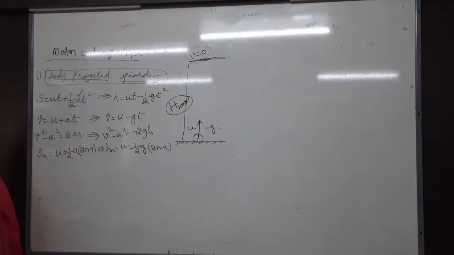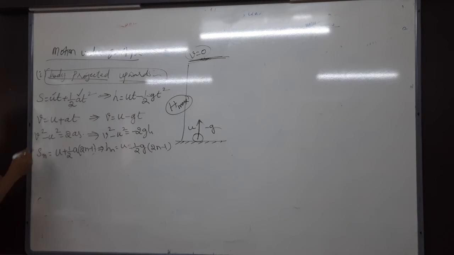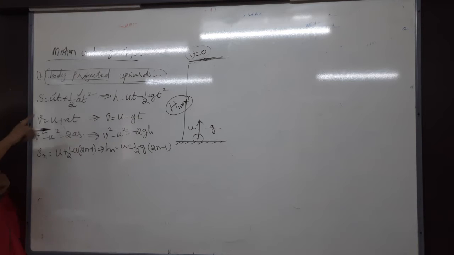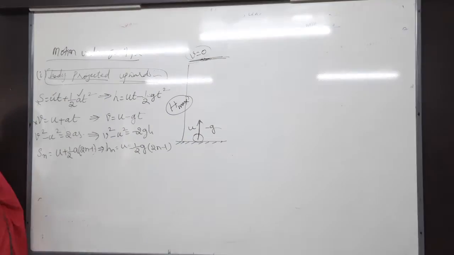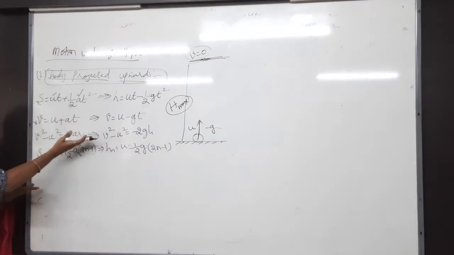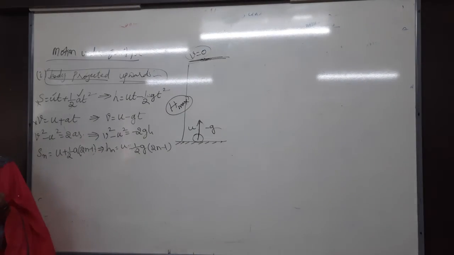Here u is there, v is not there, time also not there, so I cannot use that formula. Next formula, v is equals to u plus at. Is there any displacement in this? No, I cannot use this one. Then only one choice, v square minus u square equals to 2as, I can use.